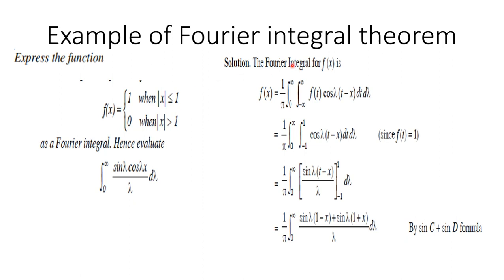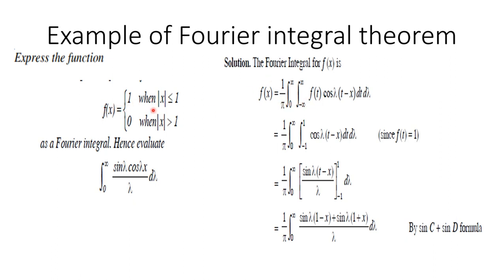The Fourier integral for the function f(x) is given by f(x) = 1/π ∫ from 0 to ∞ ∫ from −∞ to +∞ f(t) cos λ(t − x) dt dλ. Here we write λ instead of s. Now here f(x) = 1 for |x| ≤ 1 and 0 where |x| > 1.